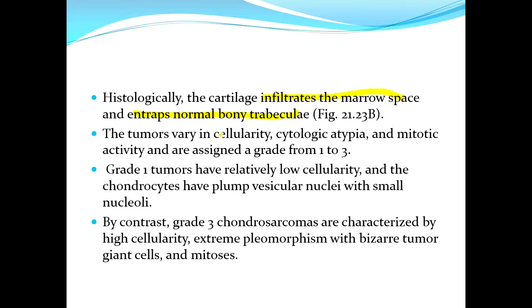The tumors vary in cellularity, cytological atypia, and mitotic activity, and they are given grade from 1 to 3. Grade 1 tumors are low grade, they have low cellularity. The chondrocytes have plump vesicular nuclei with small nucleoli. The grade 3 chondrosarcomas, they have higher cellularity, extreme pleomorphism, and bizarre tumor giant cells with mitosis.